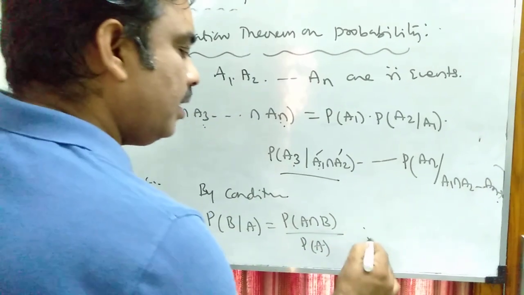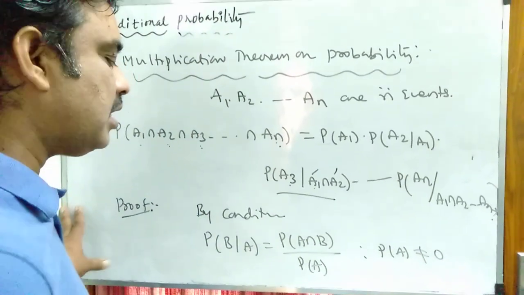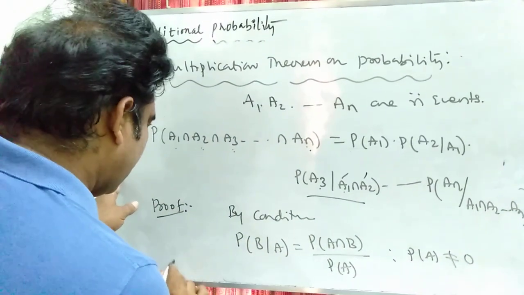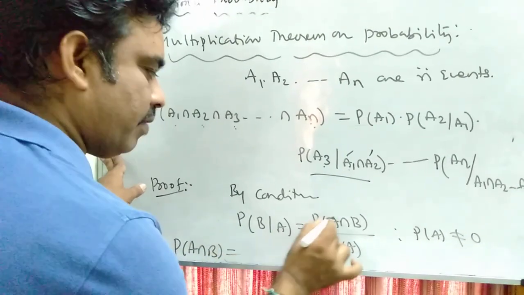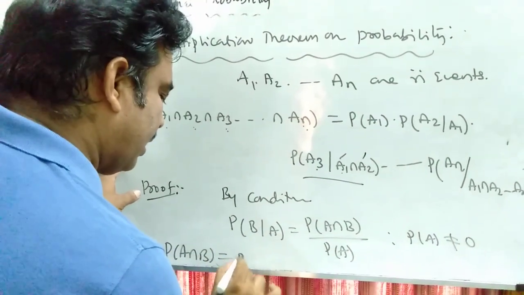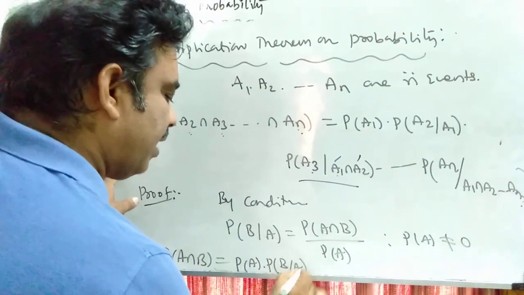Where P of A is not equal to 0. This is by definition of conditional probability. So I can write from the above, on cross multiplying, P of A intersection B is equal to P of A into P of B given A.